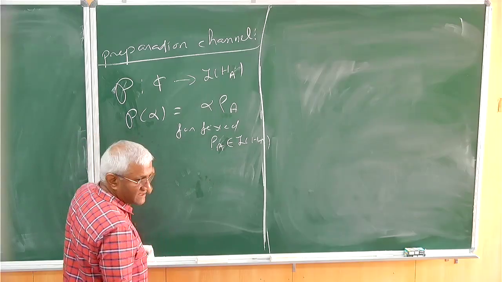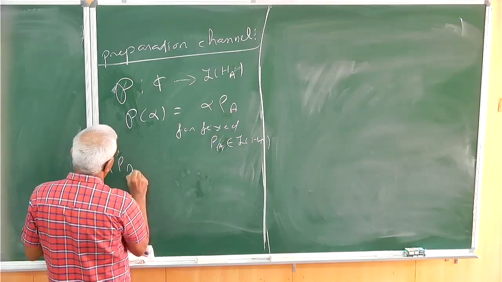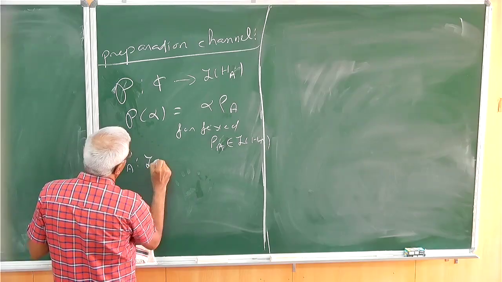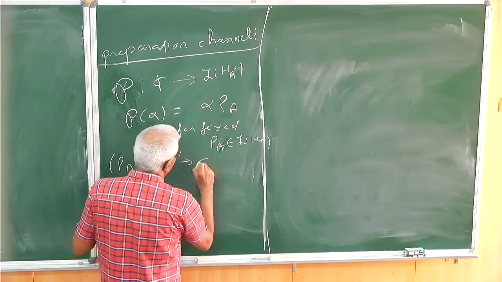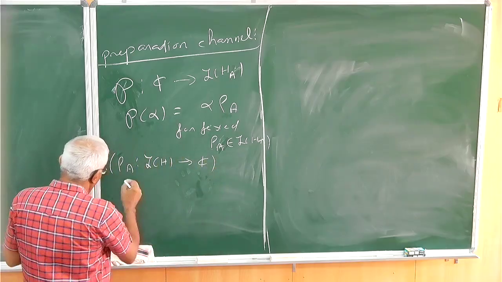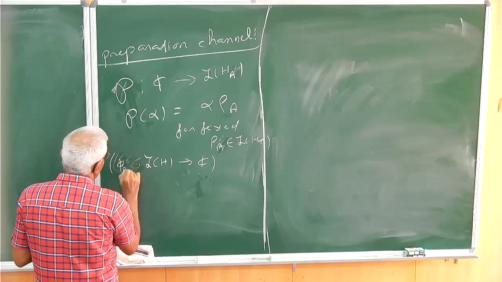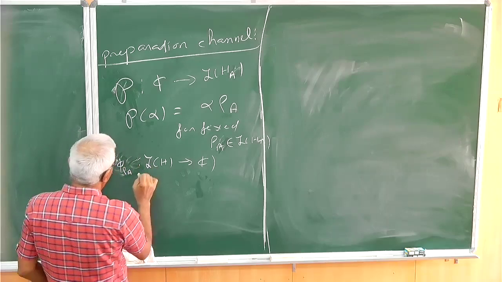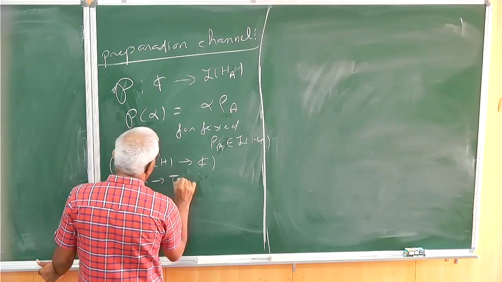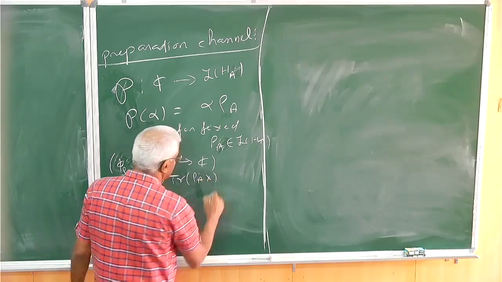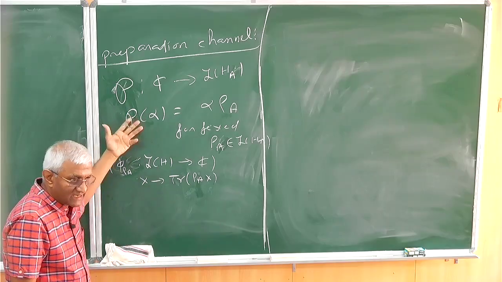In the dual version, this is just the dual of rho A itself. Rho A is not exactly a map from L of H, but it is from L of H to C, given by X going to trace of rho A X. Rho A can be considered as sitting in the dual.